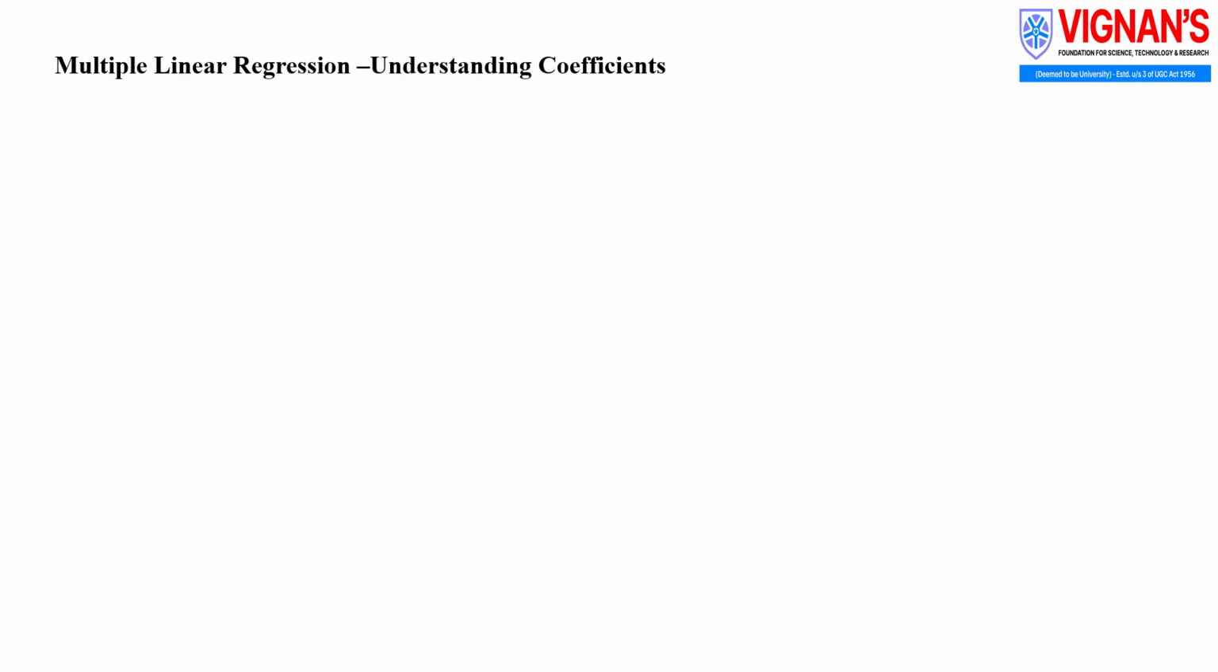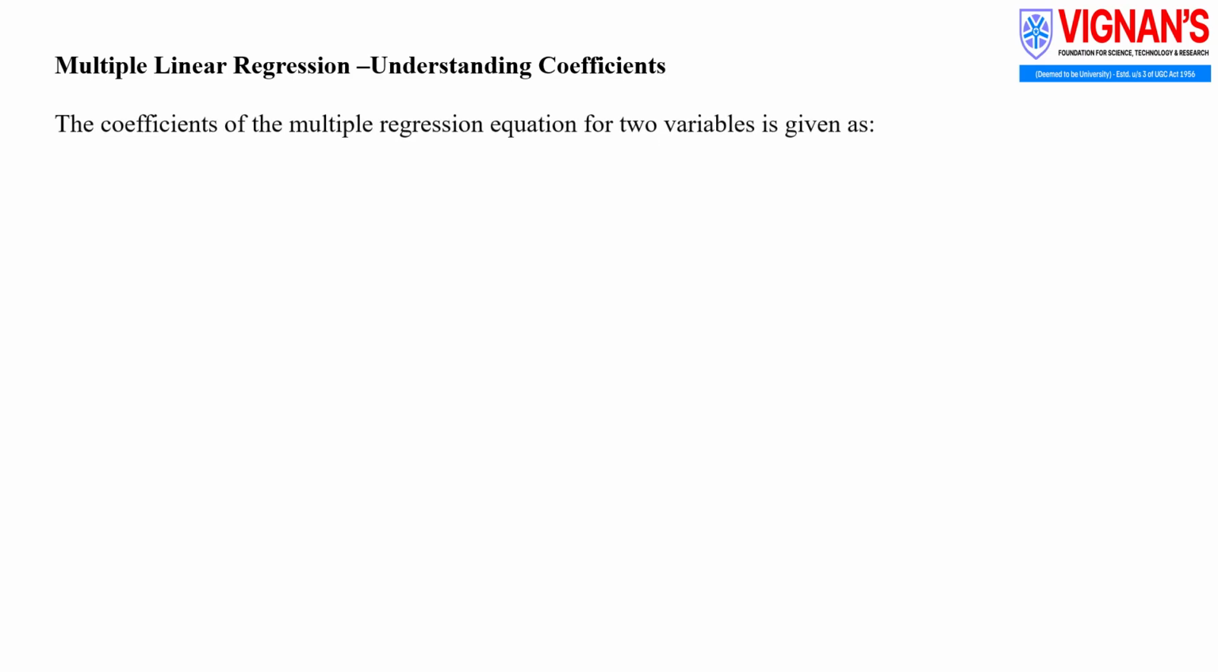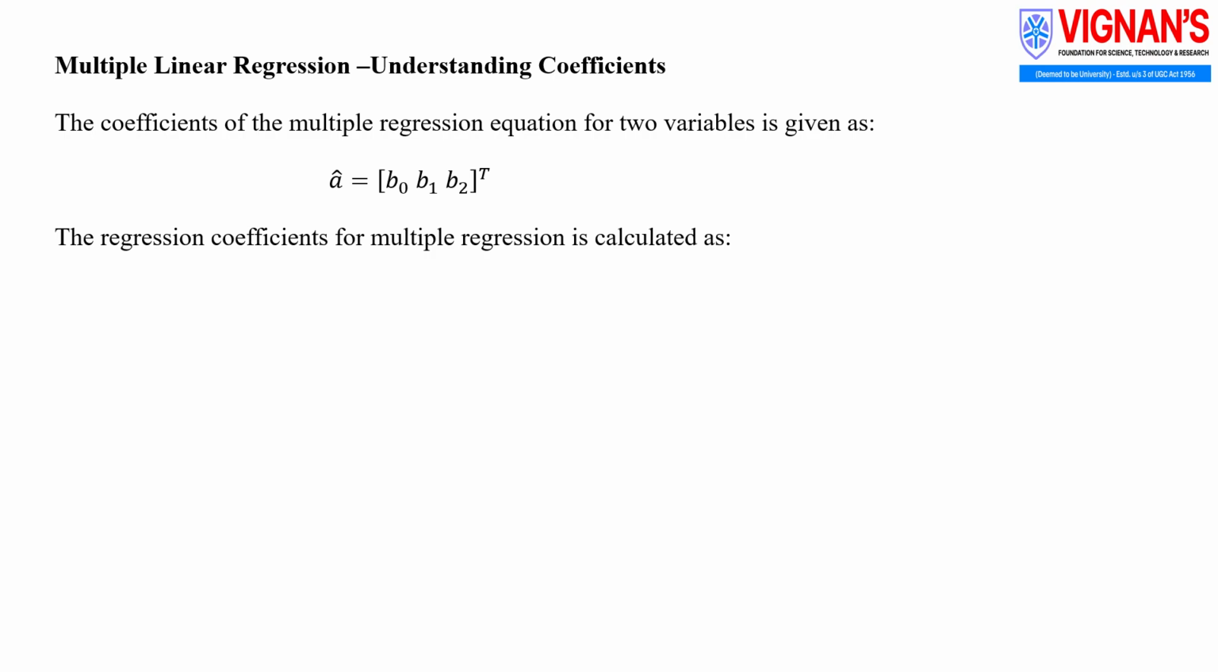Let us now discuss how the coefficients in multiple linear regression are obtained. In this method, one output variable is estimated using more than one input variable. To calculate the coefficients, we use the matrix expression. This equation ensures that the prediction error is minimized. The estimated coefficient vector represents the least squares solution used to compute regression parameters.